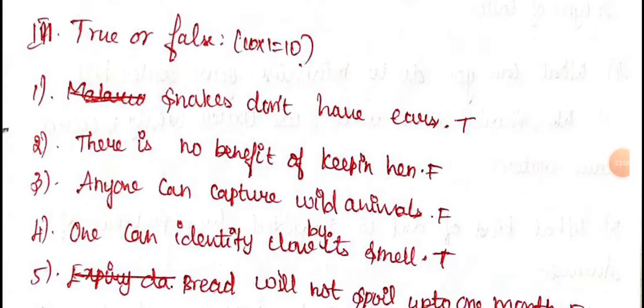The first question is snakes don't have ears. Yes, true, because it does not have the ears. There is no benefit of keeping hen. If you are keeping hen, there is no benefit. No, it's having the benefit. So they have given the false statement. The answer for this is false.